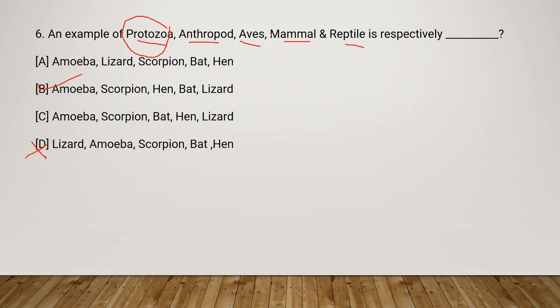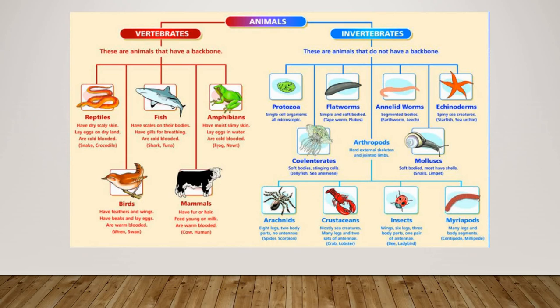Even if you know 1 or 2 of the answers or options, you can match regardless of whether you know the others or not. So for that, here is a chart for you to understand properly animal kingdom classification of vertebrates and invertebrates. Here you can see these are reptiles, snakes, lizards, fishes, cold-blooded, and amphibians, frogs, cold-blooded, and birds, aves, which we saw, hen, and here mammals, bat is also